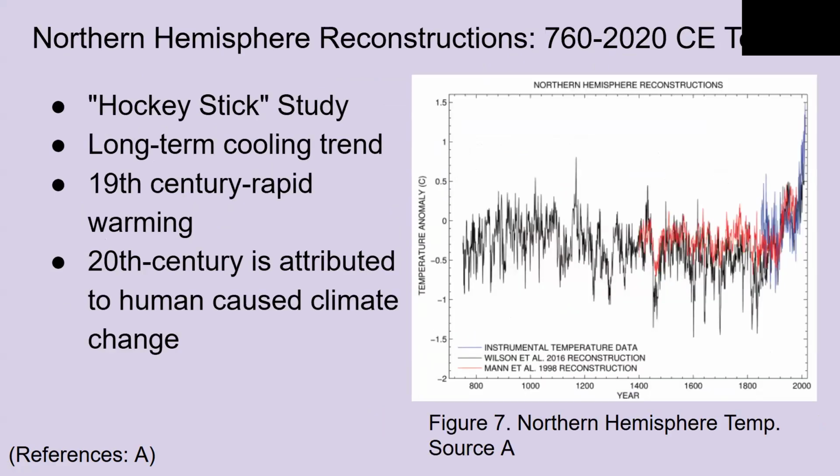This graph shows Northern Hemisphere temperature data from 1400 to the present, based on tree ring data from the famous hockey stick study by Mann, Bradley, and Hughes, and further developed by Antiochitis. The red line, the 1998 extended Northern Hemisphere reconstruction, shows a long-term cooling trend from the medieval period until the late 19th century, followed by a sharp warming trend in the 20th century, often called the blade of the hockey stick. This rapid warming is linked to human-driven climate change, highlighting the significant role tree rings play in distinguishing natural climate variability from anthropogenic influences.